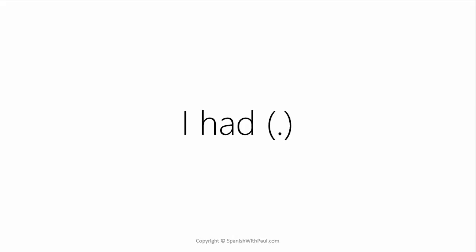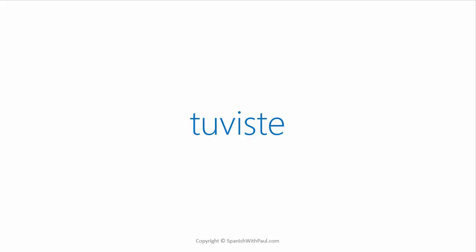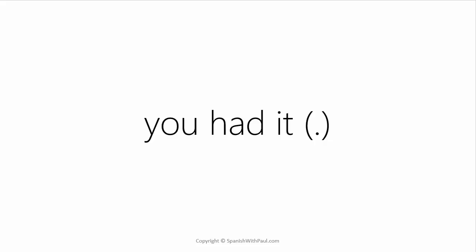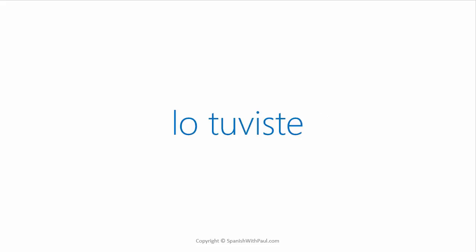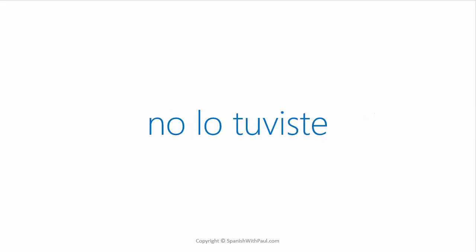Once more, how would you say I had when it's a dot in the past? Tuve. To express you had as a dot in the past, it would be tuviste. Tuviste. How would you say you had it? Lo tuviste. You didn't have it. No lo tuviste.